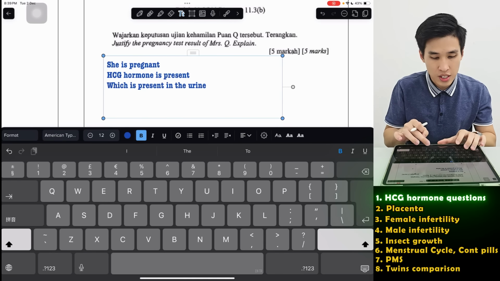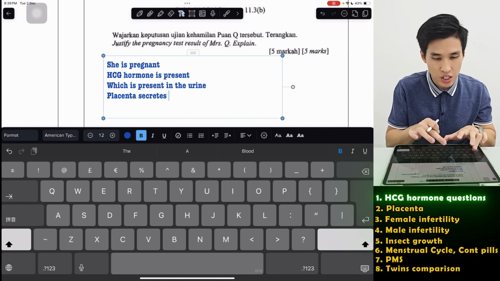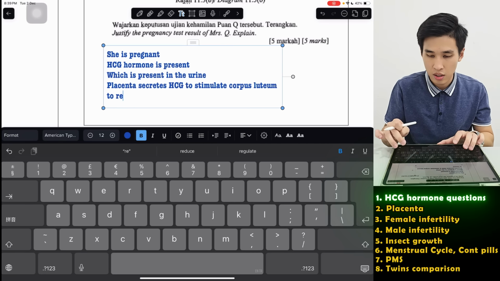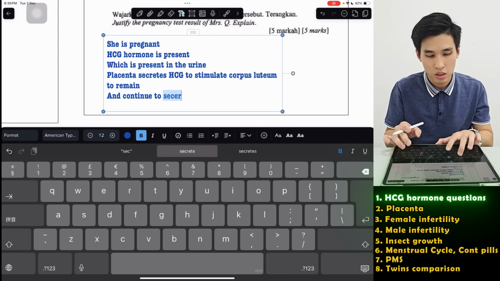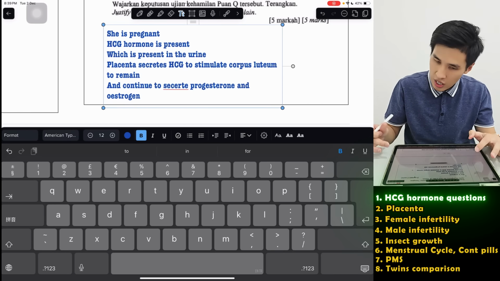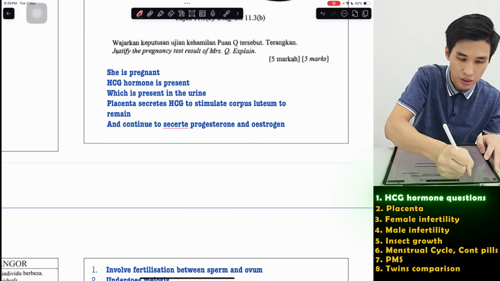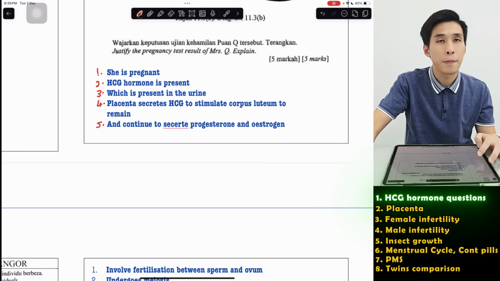Whereby, because the placenta secretes HCG to stimulate the corpus luteum to remain and continue to secrete the 2 hormones, progesterone and estrogen, but mainly you mention progesterone. They probably will give you correct already. So here is the 5 marks. 1, 2, 3, 4, 5.